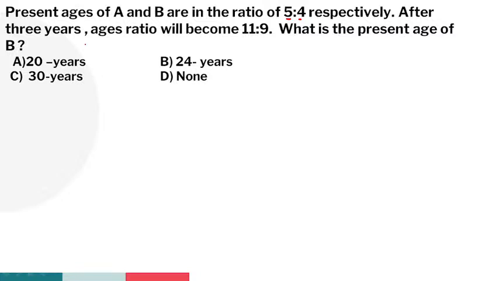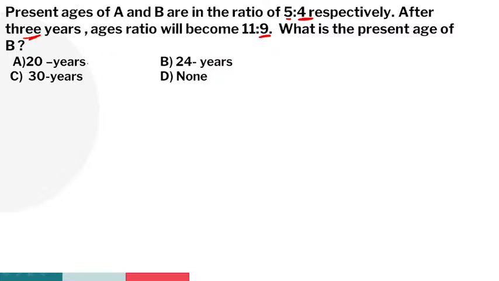So option B, very good, excellent. Right, so go through option verification. We have to find out the present age of B. Present B is how many parts here? 4 parts. After how many years? 3 years. After 3 years, B is how many parts here? 9 parts. Go through option verification.